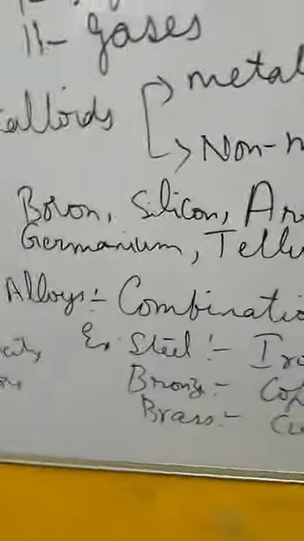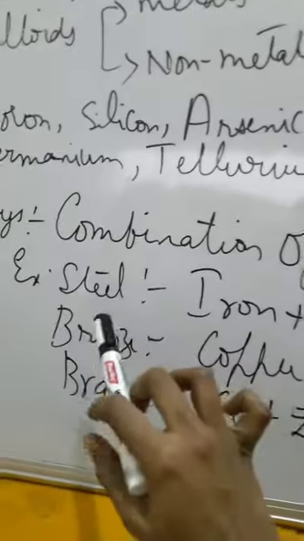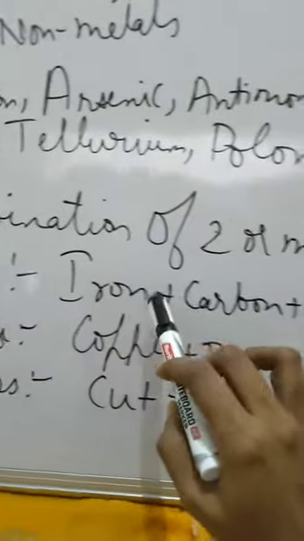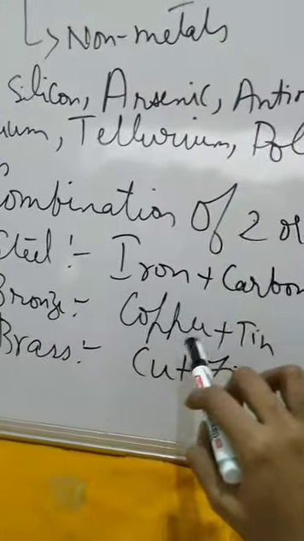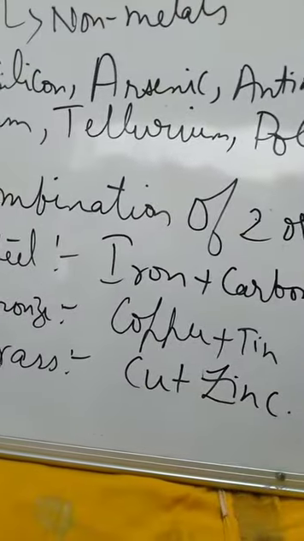Now, what is meant by an alloy? It is a combination of two or more metals. Example, steel, it is a combination of iron and carbon and chromium. Then we have bronze, it is a combination of copper and tin. Then brass, copper and zinc. Now, let us see the chemical properties of metals.